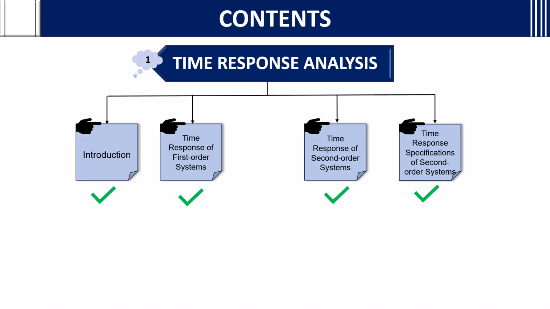In time response specifications of the second order system, you should know all these 6 points and explain them with the graph. This completes the time response specifications of the second order system. After this, I'll do one more video on the sums related to these topics, so it will be easy for you to understand all the problems in one video. Till here I stop this video.